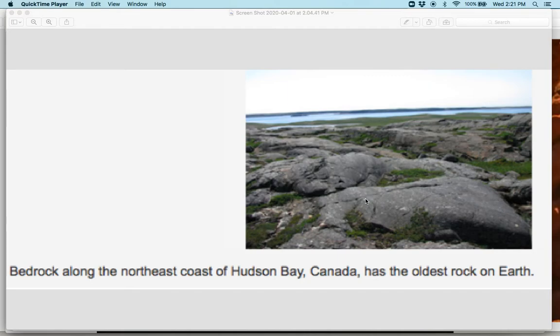Radioactive dating involves measuring the amount of radiation given off by a sample of rock and comparing that with the amount of radiation given off by a modern rock. Over time, the radiation will decrease. So by knowing how much radiation these rocks give off, we can calculate how old they are. So we believe these rocks to be about 4.1 billion years old.